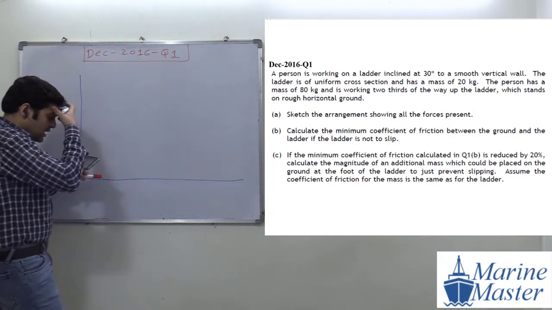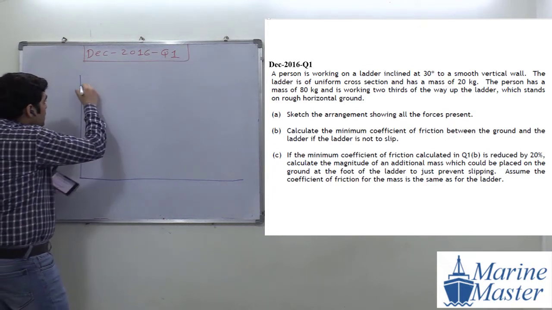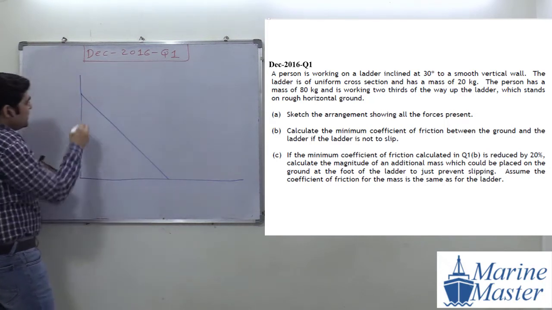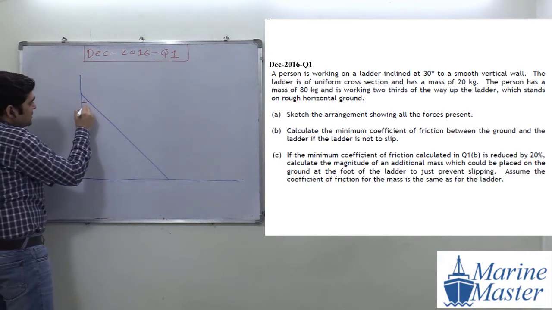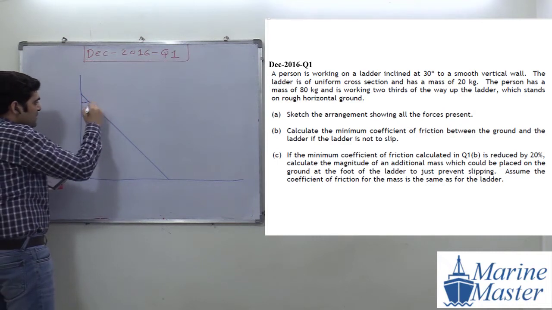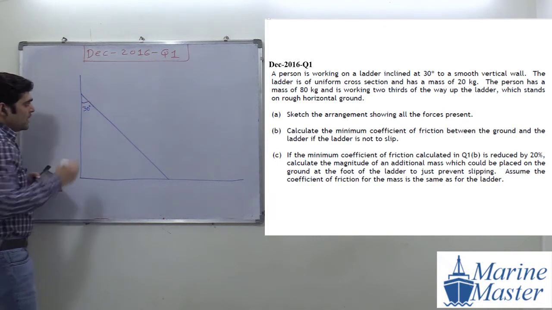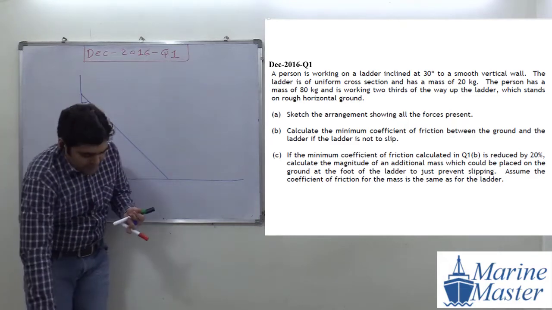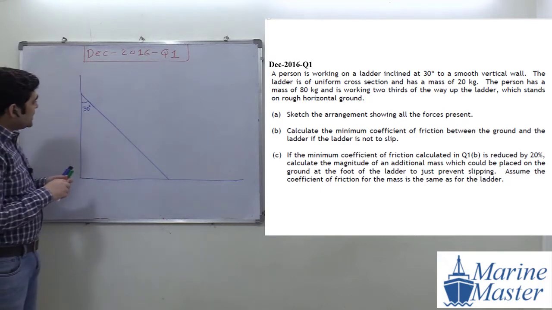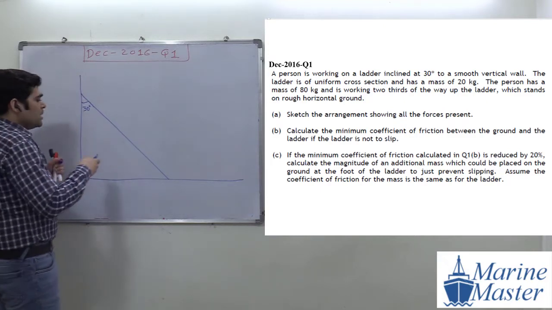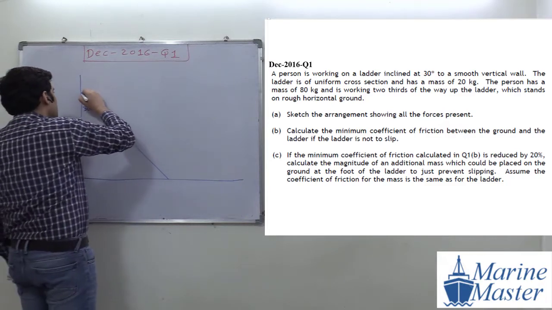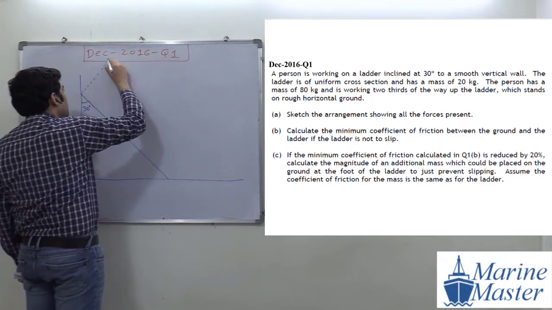What do they say? The ladder is making how much angle with the wall? 30 degrees. So this angle is 30 degrees. In the question they have mentioned the angle, everyone. Now how much is the mass of the ladder in the question? 20 kilogram. They have not given the length of the ladder, so we just assume. From here I am drawing one dotted perpendicular line to the ladder.